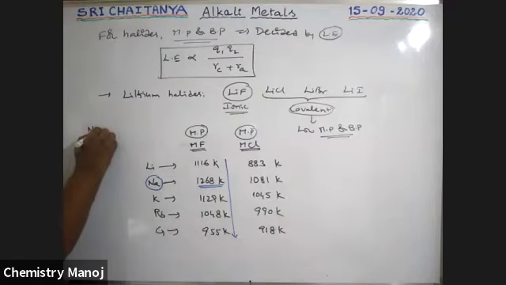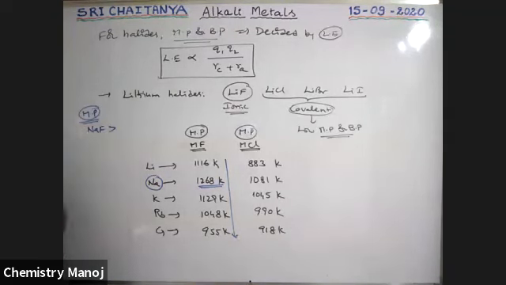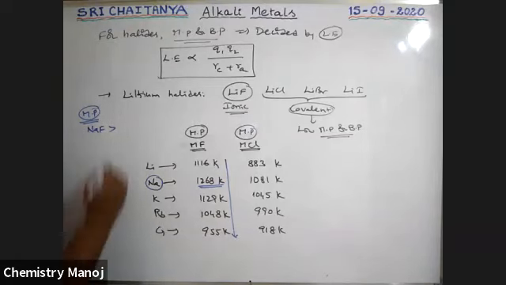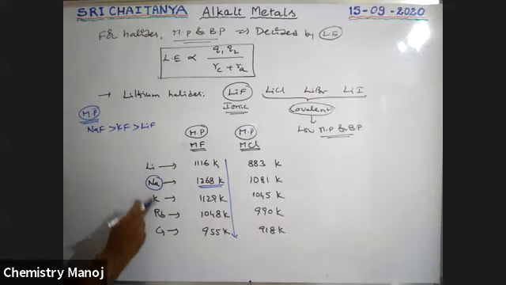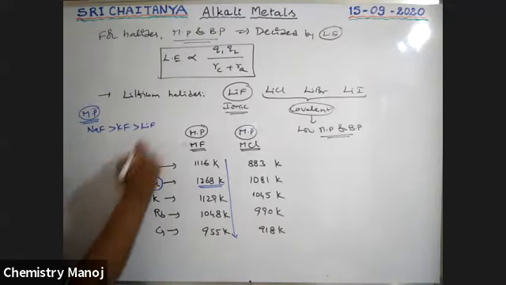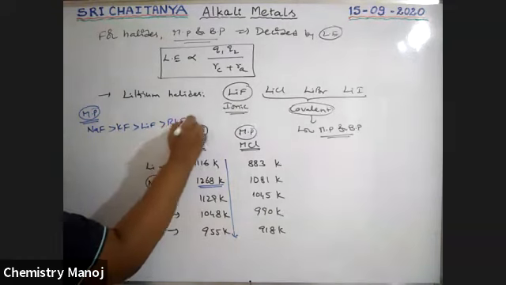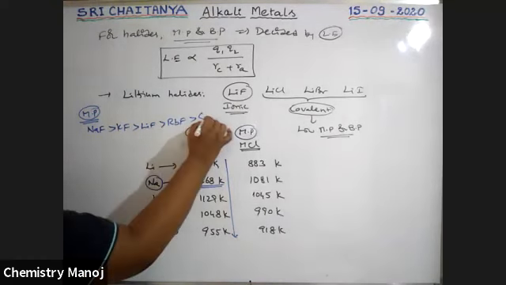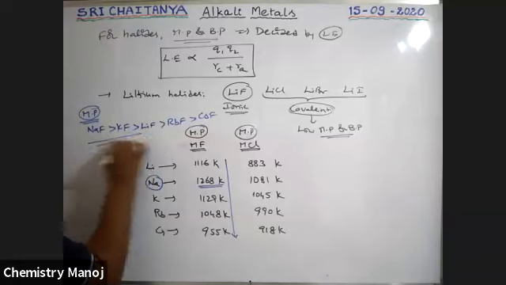Sodium fluoride has the highest melting point. The order is sodium fluoride greater than potassium fluoride greater than lithium fluoride greater than rubidium fluoride greater than cesium fluoride. This is for fluorides, boys.